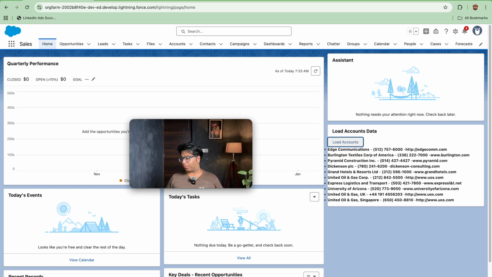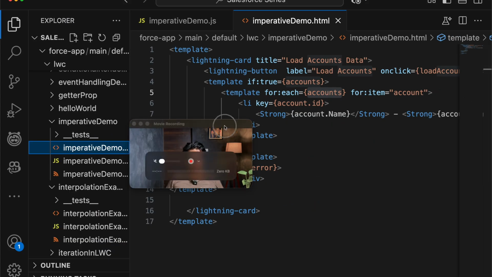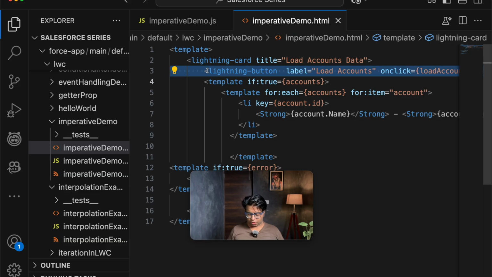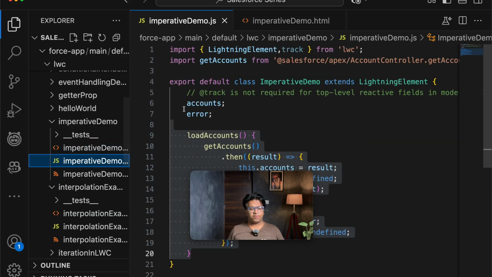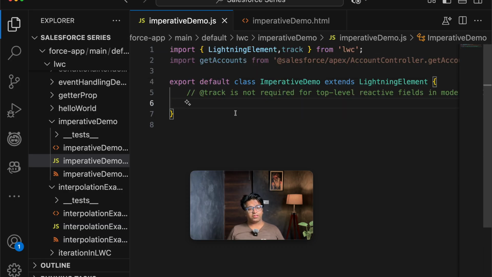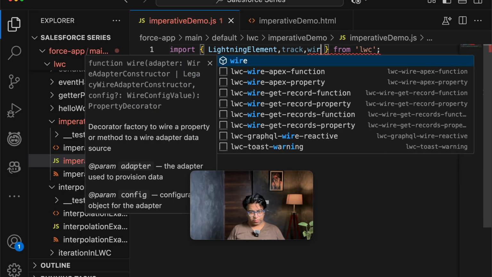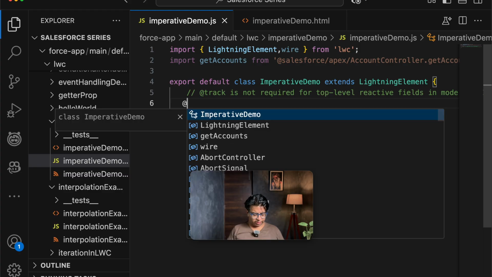So we will open Visual Studio Code here. Once we are in Visual Studio Code, first of all, we will delete the Load Accounts button. Once this button has been deleted, we will just use for each, and we will delete everything else here. Now you might be thinking, Trishu, how are you going to import the data? We will be using the wire decorator here. I will delete the track decorator because it is not being used now, and I will use @wire.